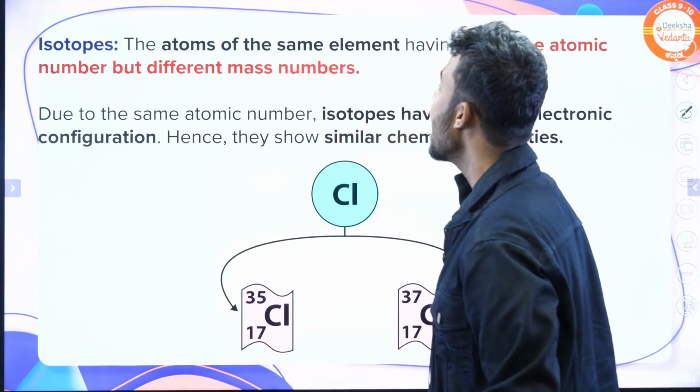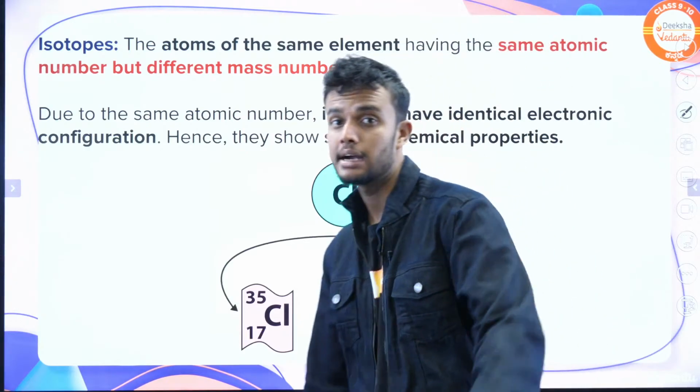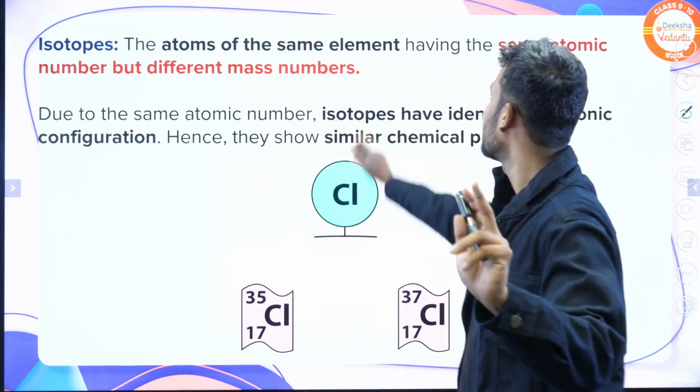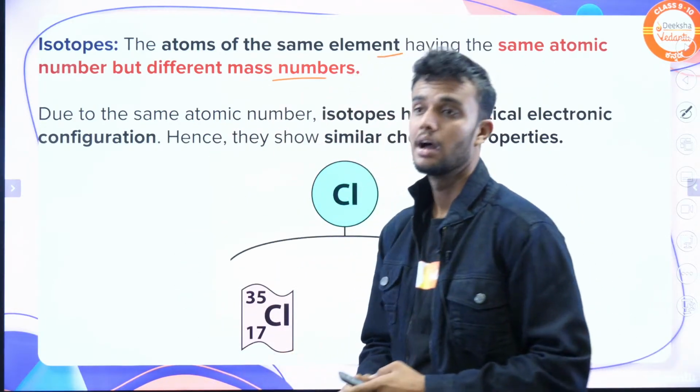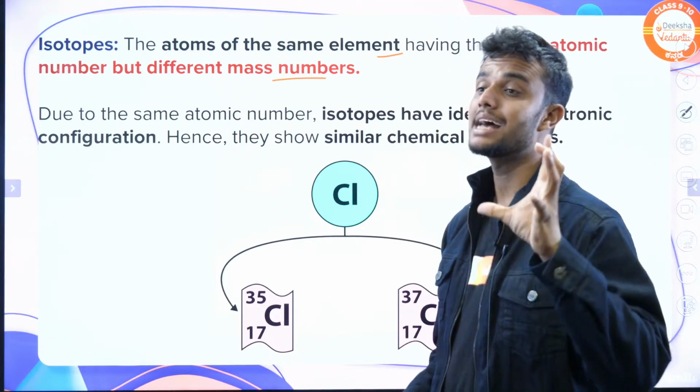Isotopes are two atoms of the same element having the same atomic number but different atomic mass. They have the same atomic number, but they have different atomic mass.